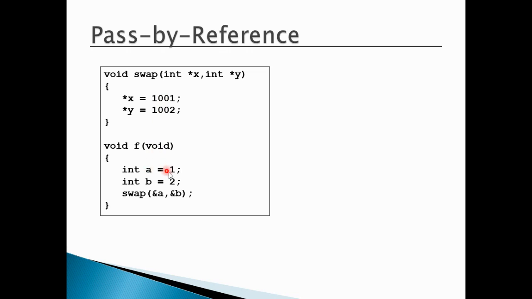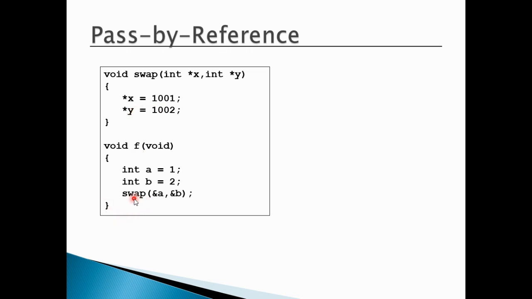When I am writing A equals 1, it is a direct assignment. But if I want to change the value of A through X, why is it possible? Because A's address is being held by X. So I can change the value at A's memory location by the statement star X equals 1001. So the value of A will be 1001. Same case with Y. When you are writing star Y equals 1008, you are trying to change the value of B through Y.